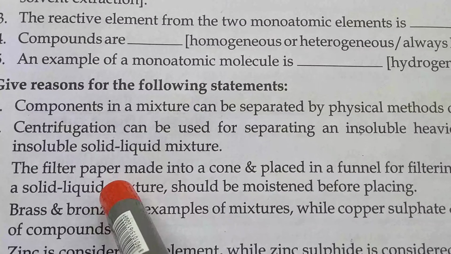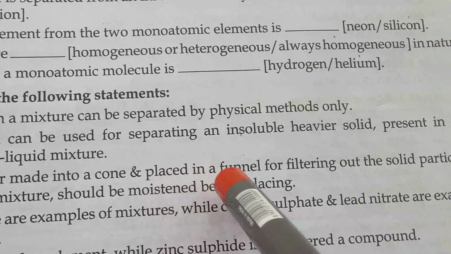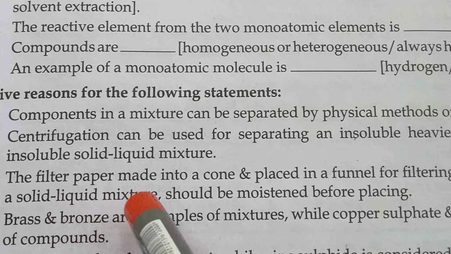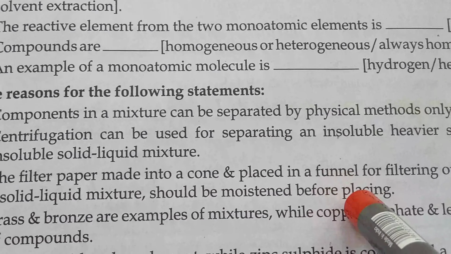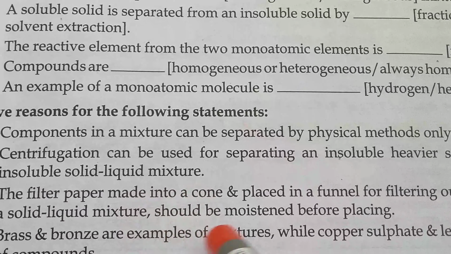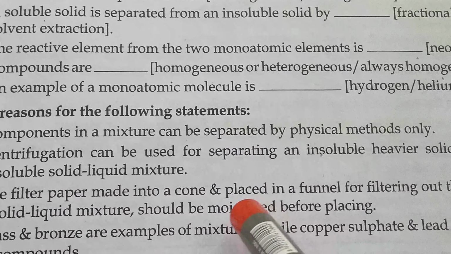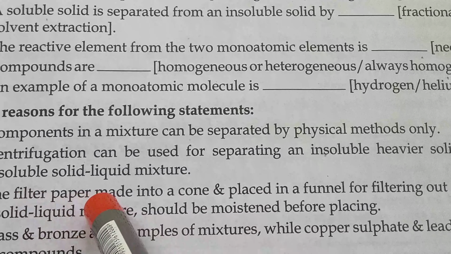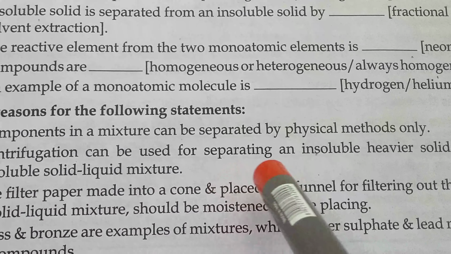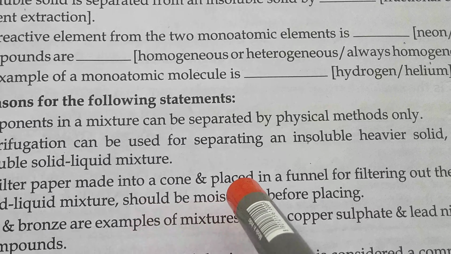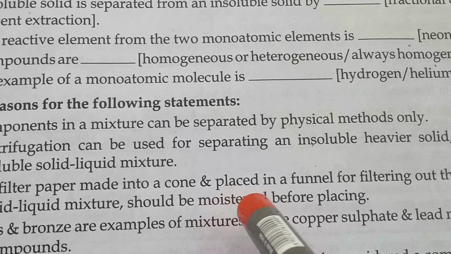The filter paper made into a cone and placed in the funnel for filtering out the solid particles in a solid-liquid mixture should be moistened before placing. For what? Because फिल्टर पेपर को कोन बनाया जाता है और मॉइस्चर मतलब गीला कर देते हैं. For what? Because if we moisten the filter paper it easily sticks to the wall of the funnel and it helps the filtering process go more smoothly.